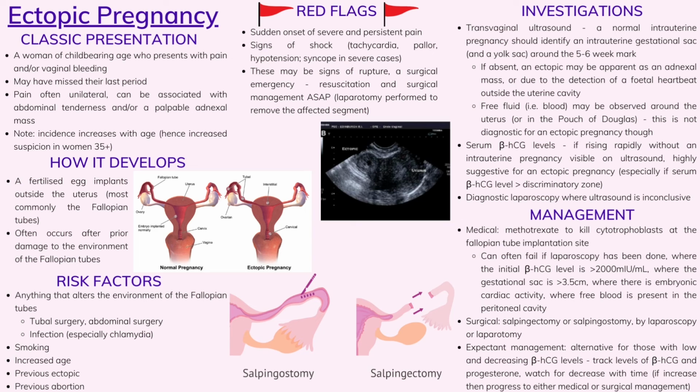Another line of management is expectant management. This is where a woman with a suspected ectopic pregnancy has low and decreasing beta hCG levels. Levels of beta hCG and progesterone are tracked over time as they decrease more and more up to a minimal level. If there is an increase in the levels of these factors at any stage, these patients are then moved to either medical or surgical management.